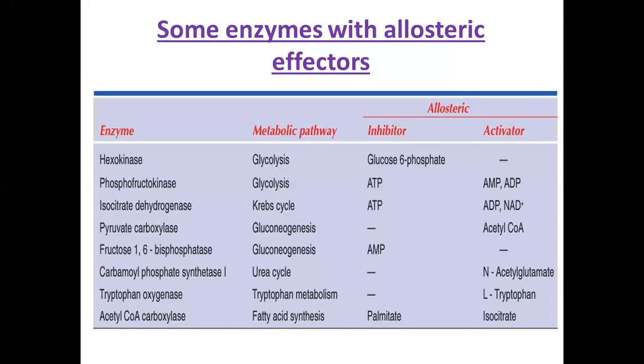And lastly, the enzyme acetyl CoA carboxylase takes part in the fatty acid synthesis reaction, and palmitate behaves as the inhibitor for this enzyme. It binds to the allosteric site and inhibits the activity of the carboxylase enzyme, whereas isocitrate behaves as the activator.